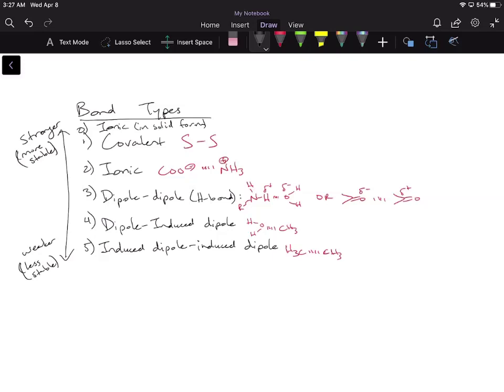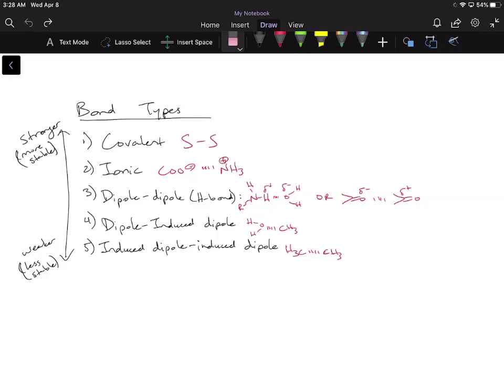It's an ionic bond. Because it's a biochemistry class, and life happens in water, that's why we tell you guys that covalent bonds are stronger than ionic bonds. It's just for the purpose of this class, but yes, you're right that ionic in solid form is stronger than covalent. Because we are doing our biochem class, we're going to say covalent is stronger than ionic. An example of that is a disulfide bridge.